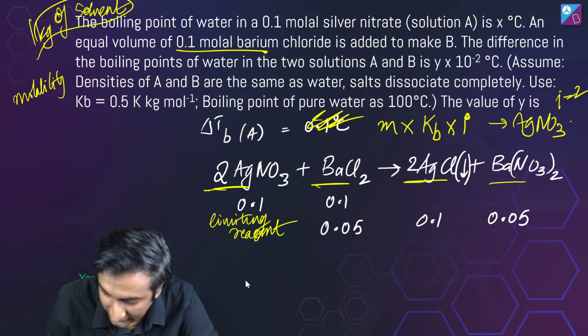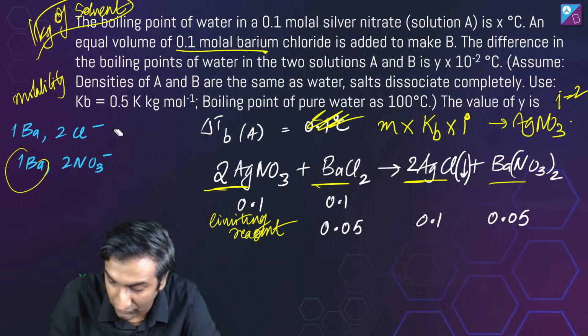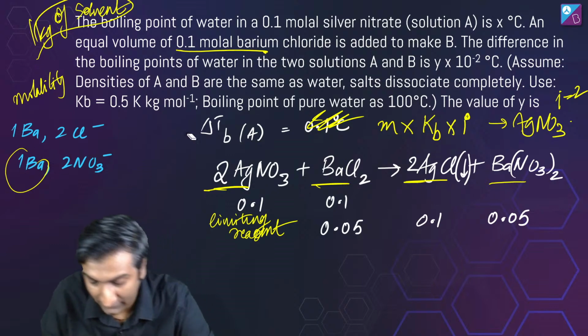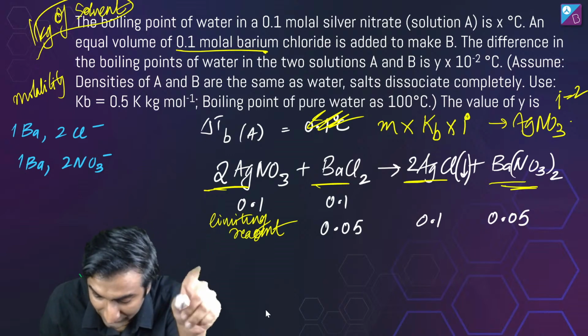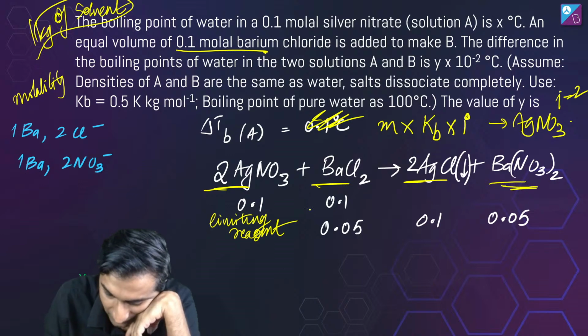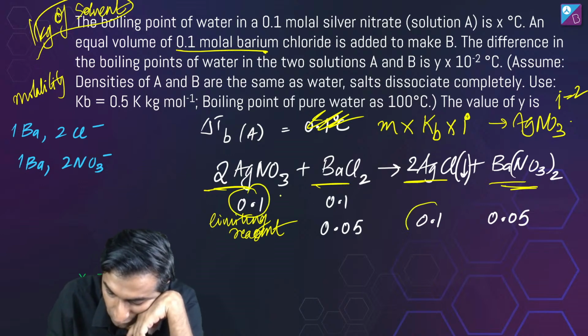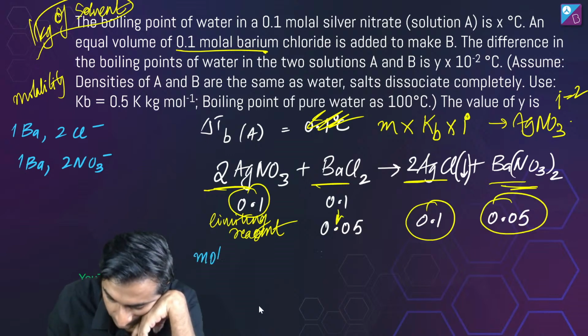What this also means is कि at the end, you know, this is obviously what is happening, right? एक Ba, 2Cl, एक Ba, 2 nitrate ions, ये सब ठीक है. This is fine, right? Ba(NO3)2. That's what this is saying. So after this whole reaction happens, अब क्या हो रहा है? Is this okay? ये पूरा consume हो रहा है, ये पूरा form हो रहा है. ये आधा consume हो रहा है, जितना ये consume है उतना ही ये form हो रहा है.